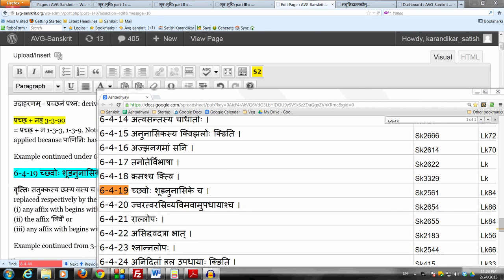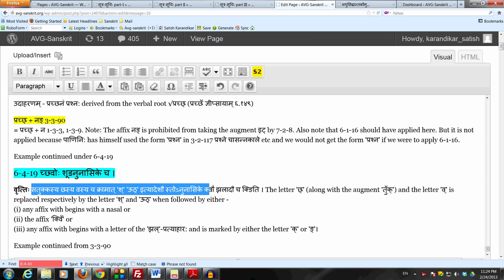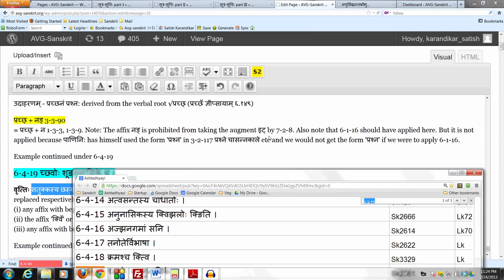Okay, so after applying 3390, we are at the stage prachana. Now we need 6419, which says chvoho shudanu nasike cha. The Vritya Sutram says satukasya chasya vasya cha kramat sha ut इत्यादेशौ स्तोनुनासिके क्वौ जलादौ च kiniti. Anavritti of kvi jaloho kiniti is coming down from 6415.